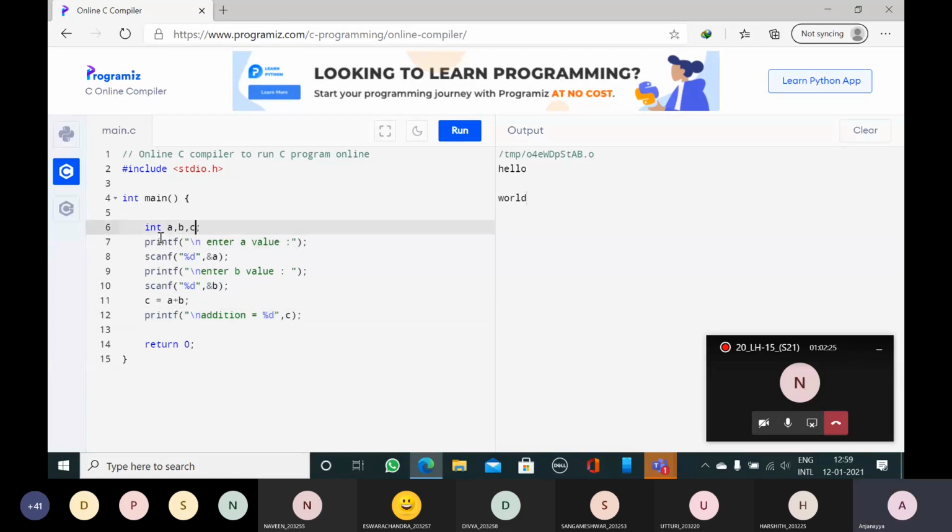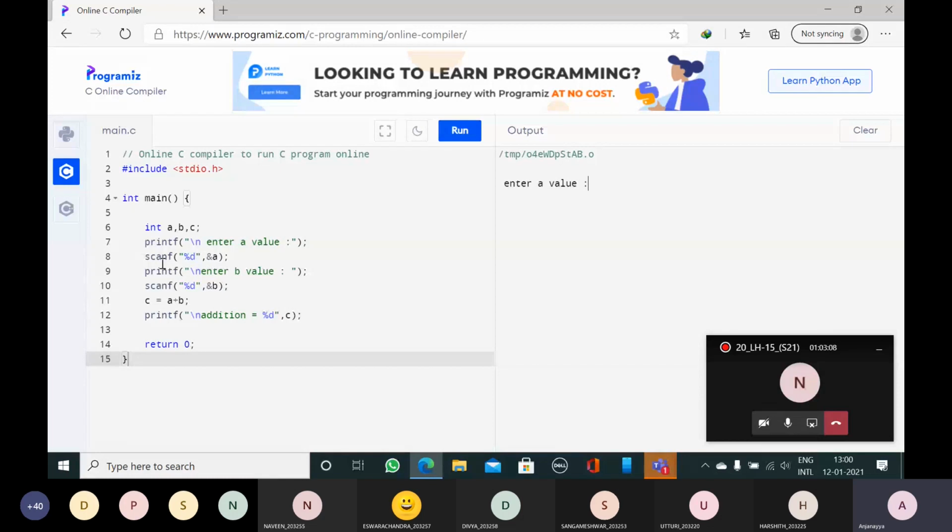Only 2 minutes. Now, here I have taken two variables. I have not written a = 5 or b = 5; I have not assigned any values here. So scanf means whenever we run the program, we need to give the values. I will run the program. See the output, enter A value. This message is displayed on the output screen. Are you seeing this output? Enter A value, everybody. Yes, this is the input statement. scanf is an input statement, so unless we enter the value here for A, it will not run the statements below, because this is the standard input statement scanf.